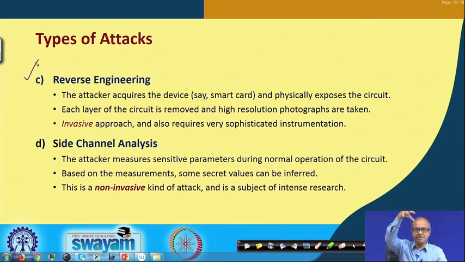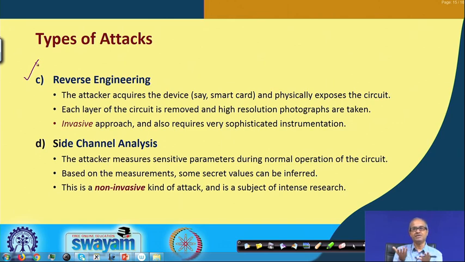If someone using a very powerful microscope takes a picture of the chip from the top, the picture we get is only of the uppermost layer, because the other layers are hidden inside, right. Reverse engineering says you take a picture from the top, you get the picture of the uppermost layer, how the layer is made, then using some kind of chemical you remove the top layer, then you take another picture, you get the picture of the next layer, again remove it, again take a picture. So, layer by layer you are exposing the chip, you are exposing the design.